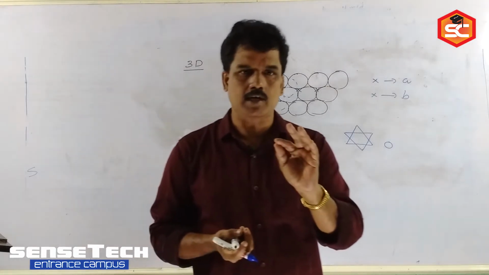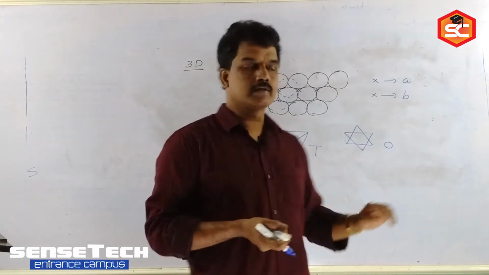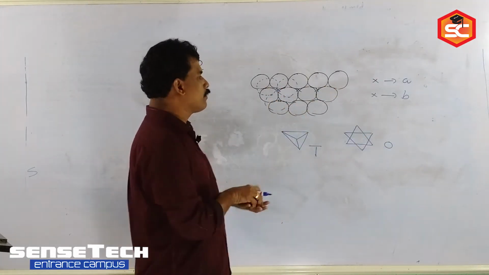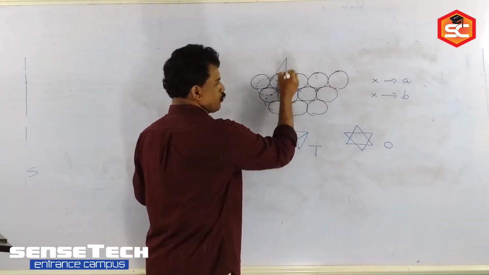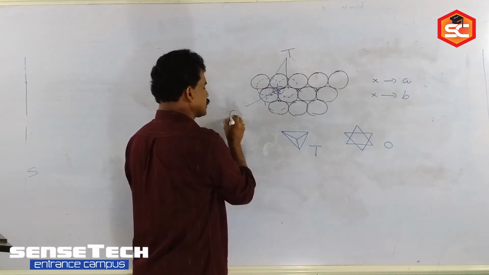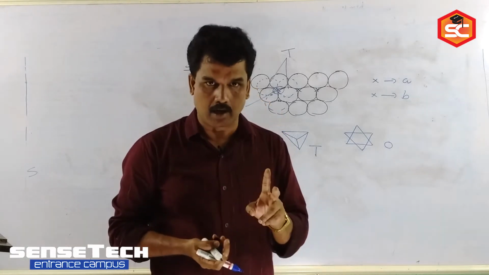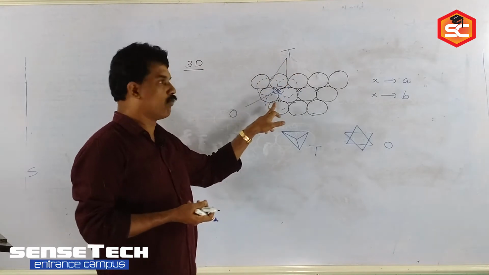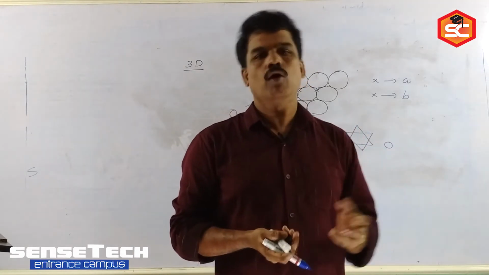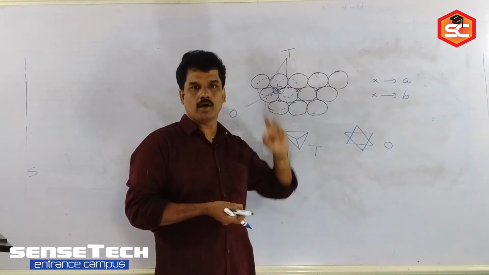So, you just try to understand that when we arrange in 3D, we get two types of void, tetrahedral void and octahedral void. Now, you just see in the diagram, when you fill the A void, the first two create tetrahedral voids. Then only the central one creates an octahedral void. So the relation between tetrahedral and octahedral voids is that 2 tetrahedral make 1 octahedral. That means the number of tetrahedral voids formed is double the number of octahedral voids. That is an important relation.